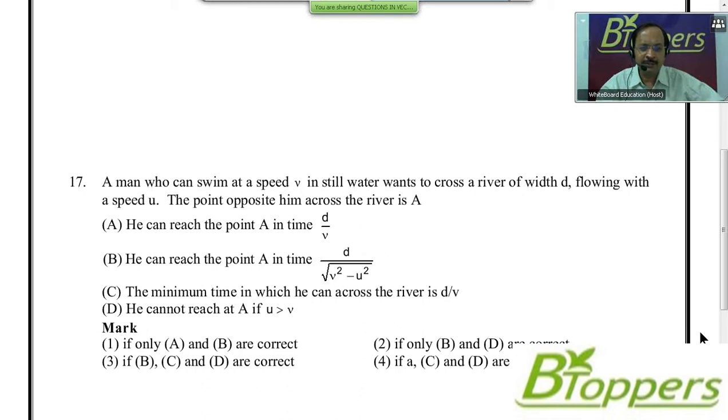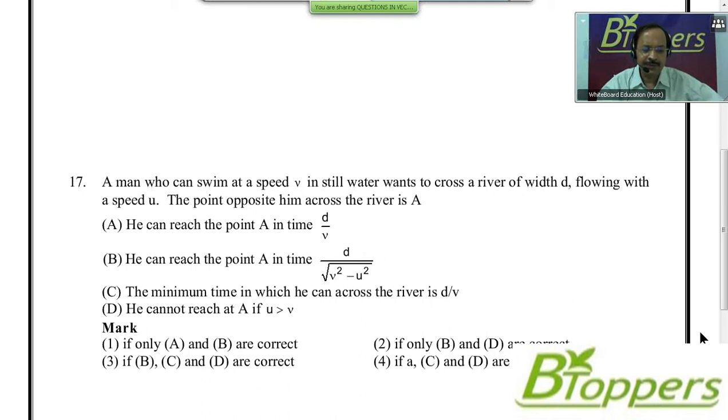Statement B: he can reach the point A in time d by root of v square minus u square. Statement C: the minimum time in which he can cross the river is d by v. Statement D: he cannot reach A if u is greater than v.